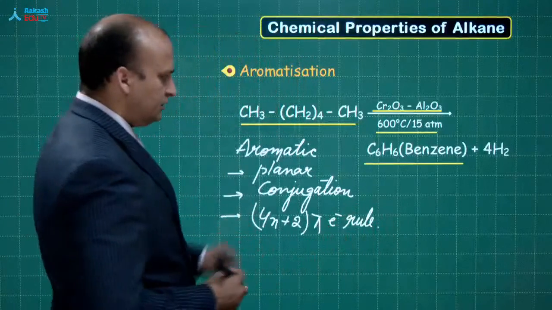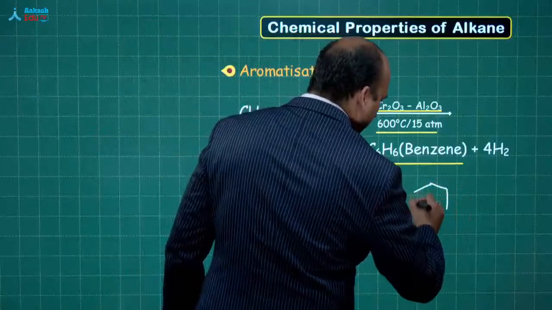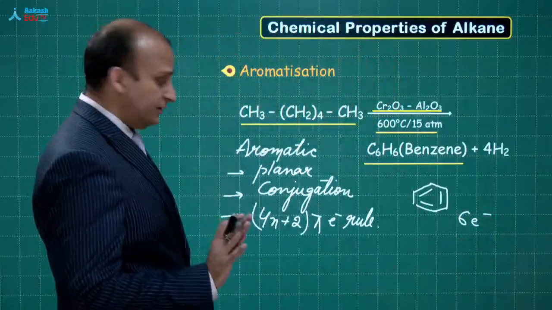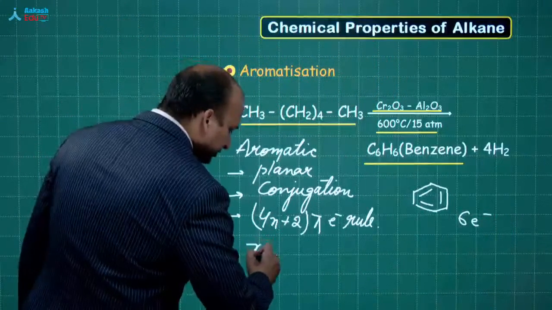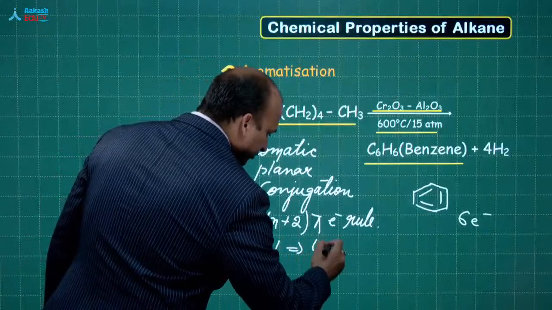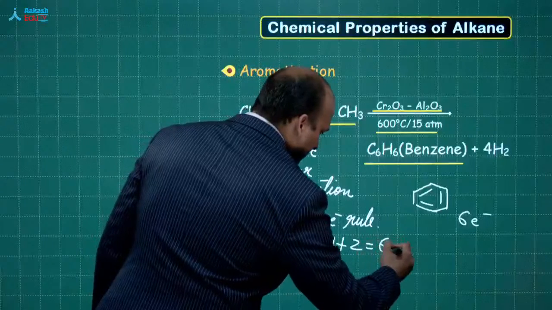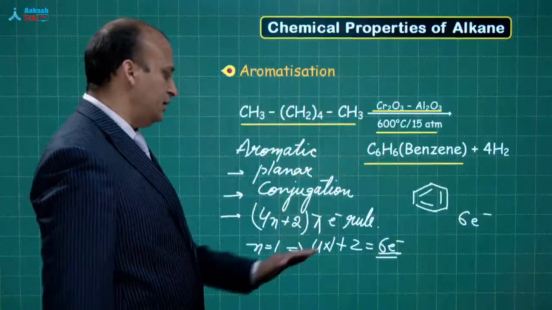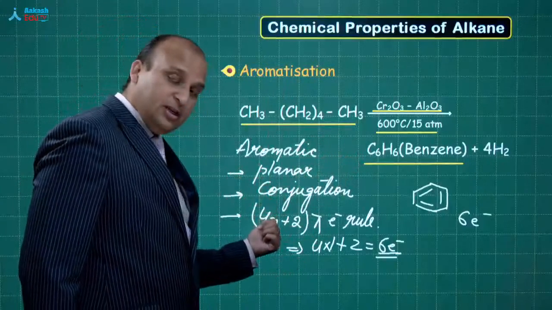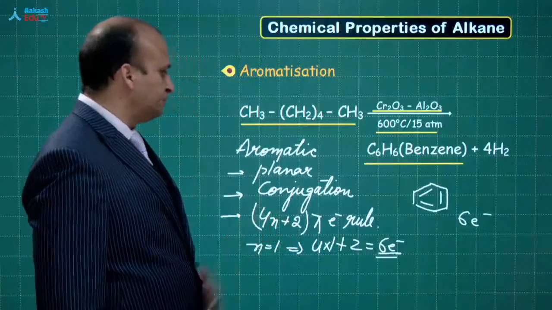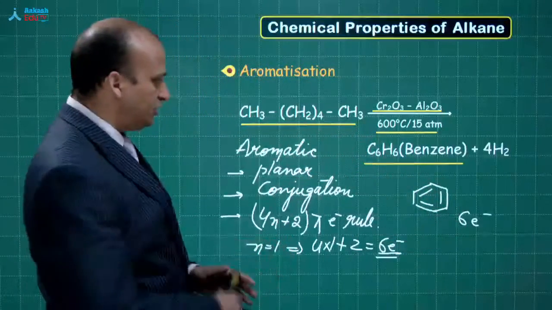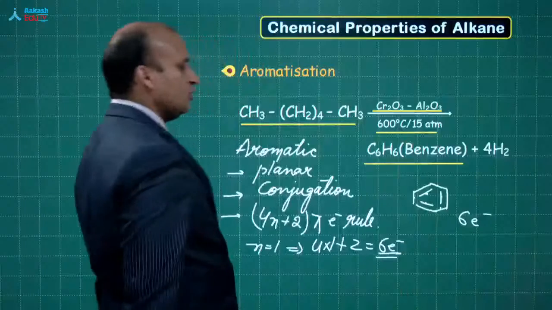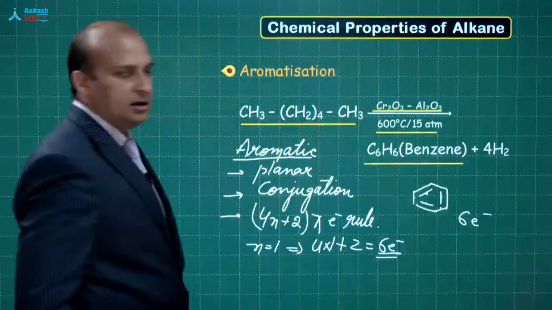Sir, what do you mean by this? See, when you look at benzene, how many electrons do you see, beta? This is 6 electrons, 6 pi electrons. Okay. So, if I take n is equal to 1, don't you think it will be 4 into 1 plus 2? How many electrons are there? 6 electrons. Okay. So, benzene is aromatic in nature, and now you understand what is the meaning of 4n plus 2? Okay. It is a planar molecule, lies in one plane. Conjugation, see, double bond, single bond, double bond, single bond, double bond, single bond, double bond. This is conjugation. So, these compounds are referred to as aromatic.